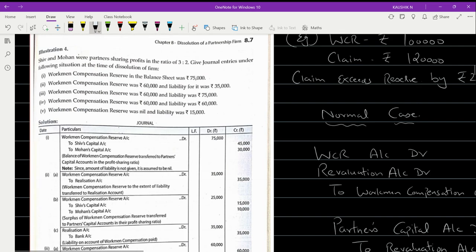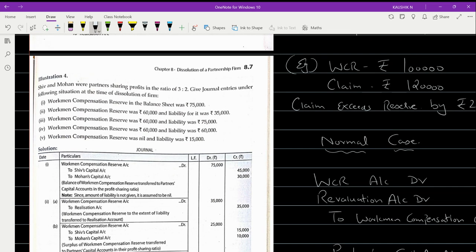Now coming to the problem where you have various scenarios with respect to WCR appearing in your question. Shiv and Mohan are partners who are sharing the profits in the ratio 3 is to 2. Give your journal entries under the following situations at the time of dissolution. The reserve is there in the balance sheet to the extent of 70,000, but nothing is given about how much is the claim, or whether they have any claim in existence.